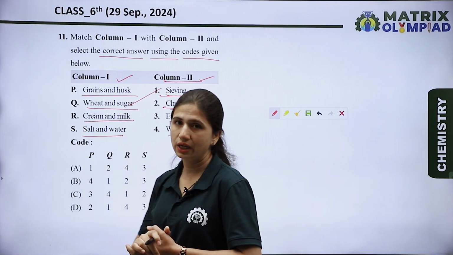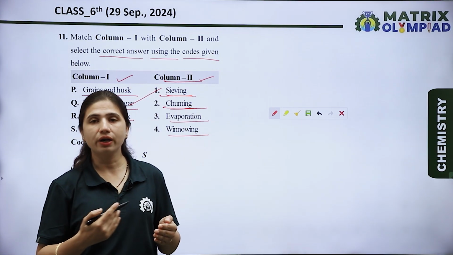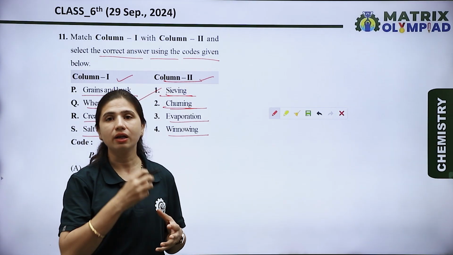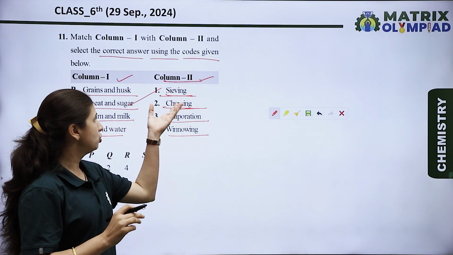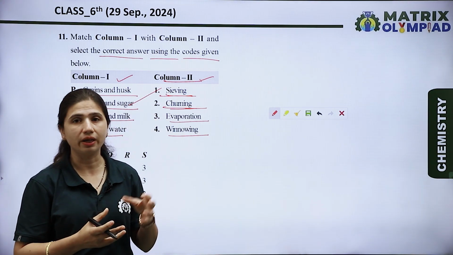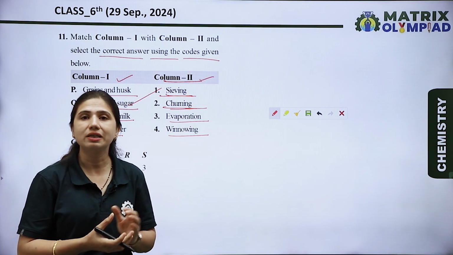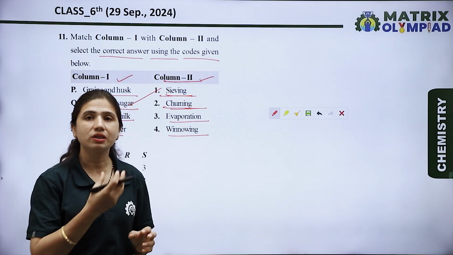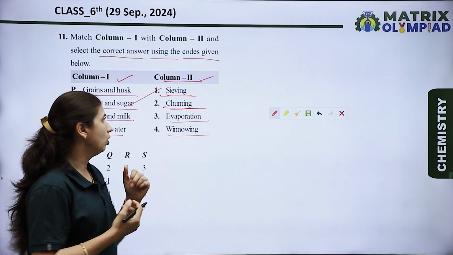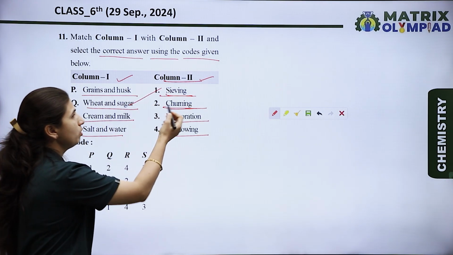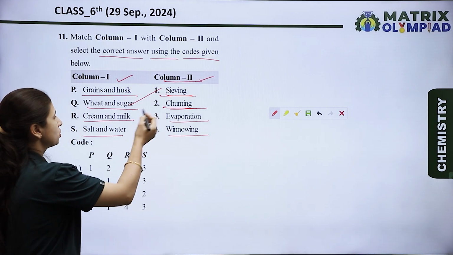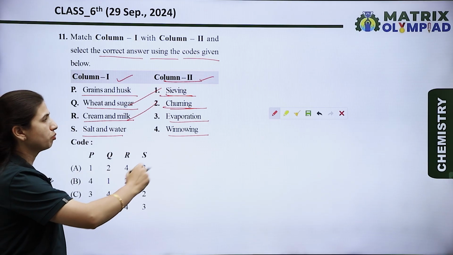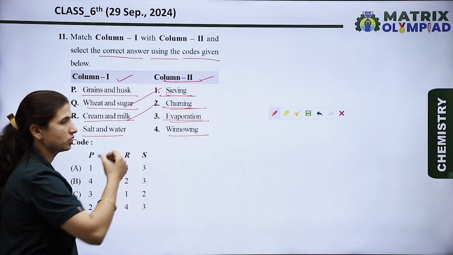Churning is a process in which we can separate the solids suspended in a liquid, by the centrifugation method. So in the churning process we can easily separate out the butter from the milk. So churning is a good method to separate cream and milk. So the second option is matched with R. Now next is the evaporation process.